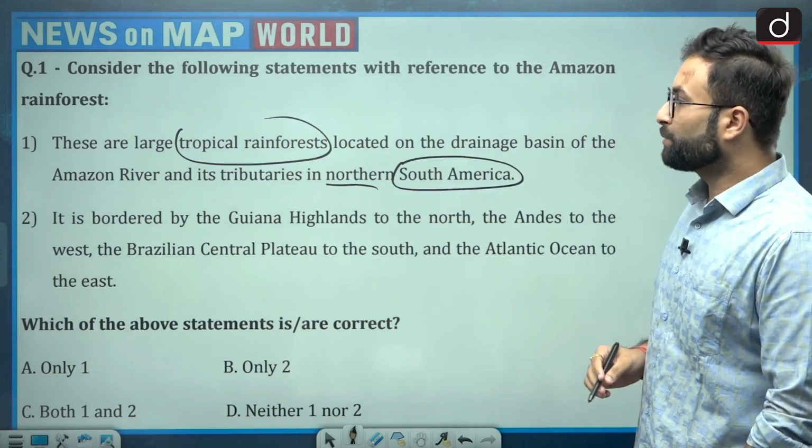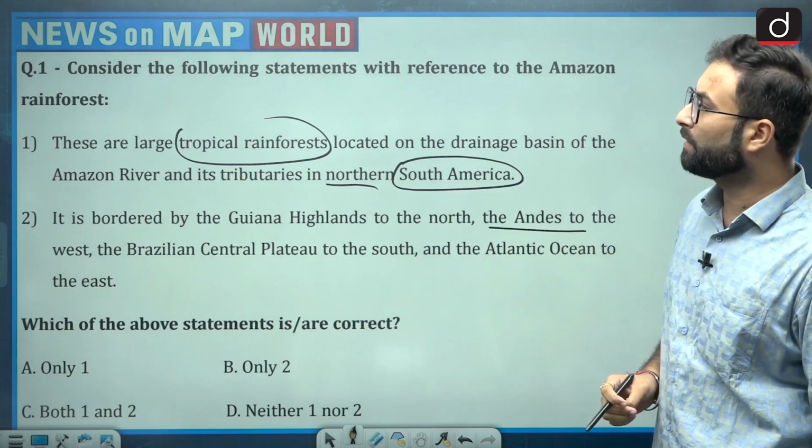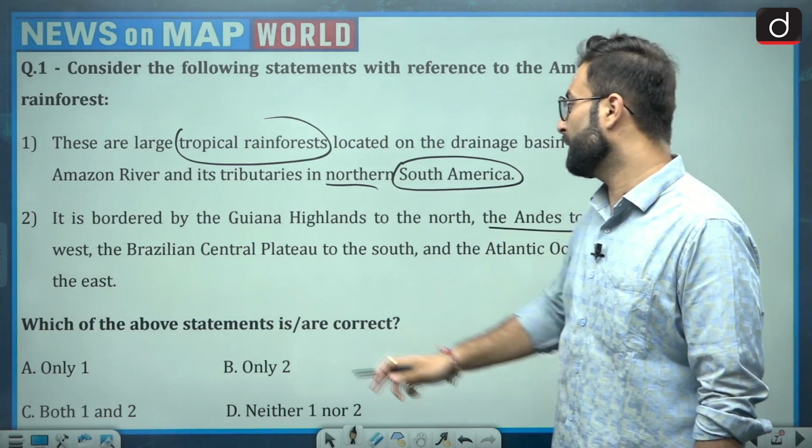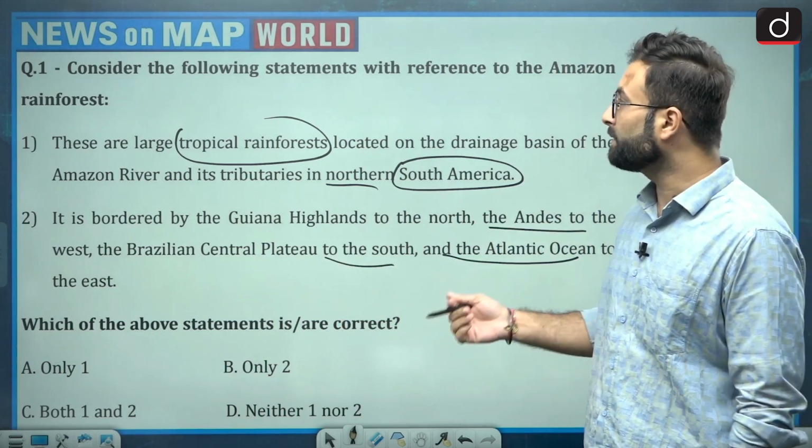Second, it is bordered by the Guiana Highlands in the north, the Andes to the west, the Brazilian Central Plateau to the south, and the Atlantic Ocean to the east. Okay, so let's see.